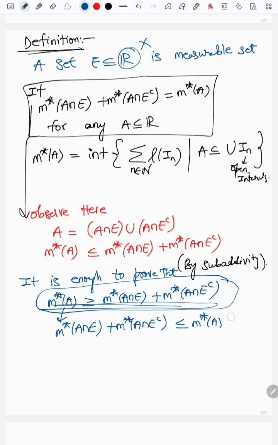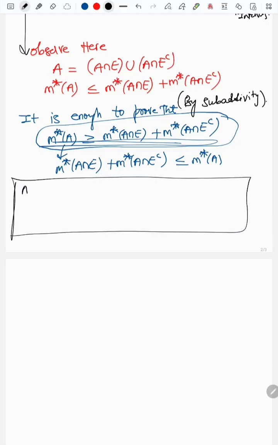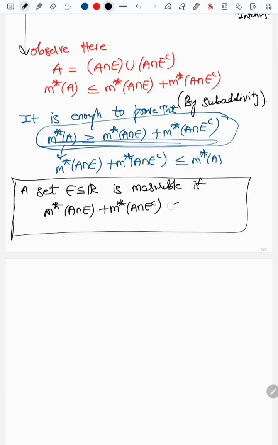If it is measurable, we'll write it down formally. So a set E subset of R is measurable if m star of A intersection E plus m star of A intersection E complement is less than or equal to m star of A for any A subset of R. Okay.